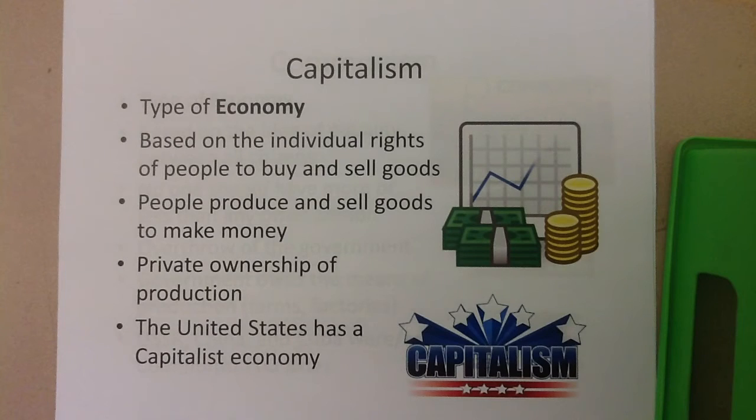Private ownership of production is another important piece. The government does not own stores or businesses or malls. They don't own them. The people own them. Individual people own them. Individual companies own the means of production. Factories that make sneakers or shoes or farmers that grow food, they own their own means of production of goods, and they can sell it however they like.